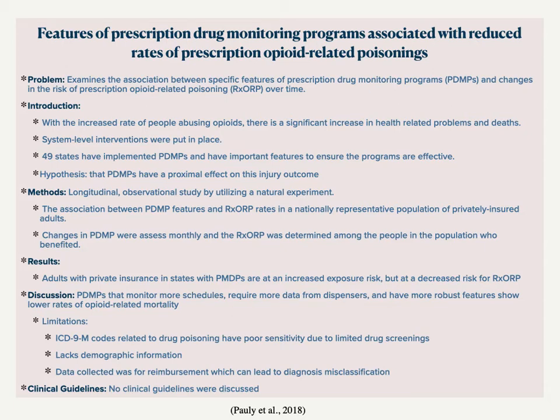ICD-9-CM codes related to drug poisonings have poor sensitivity due to limited drug screens, and data is lacking on demographic information. And because the administrative claims used in this study are generated for reimbursement purposes, they are prone to diagnosis misclassification. Overall, to make an impact on the opioid epidemic, continuous changes in prescription drug monitoring programs can help providers identify people who may need substance abuse counseling.